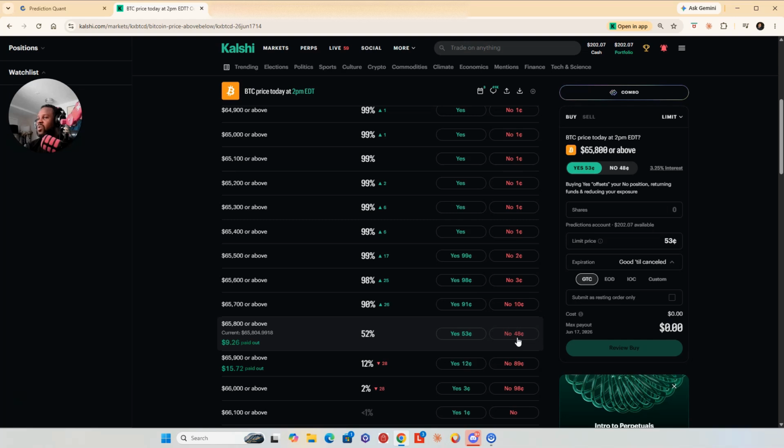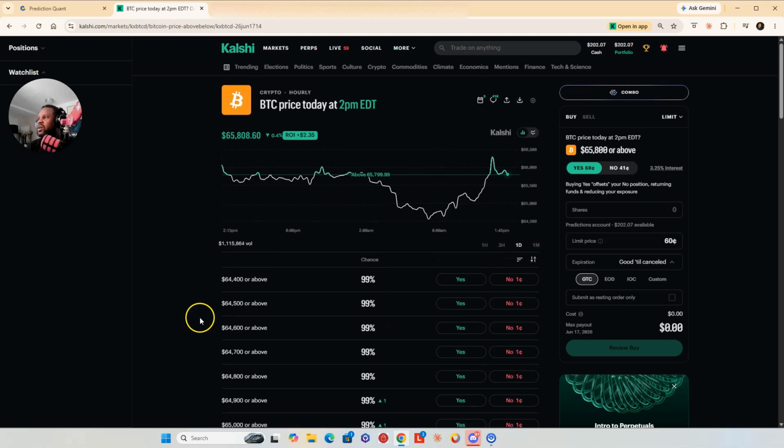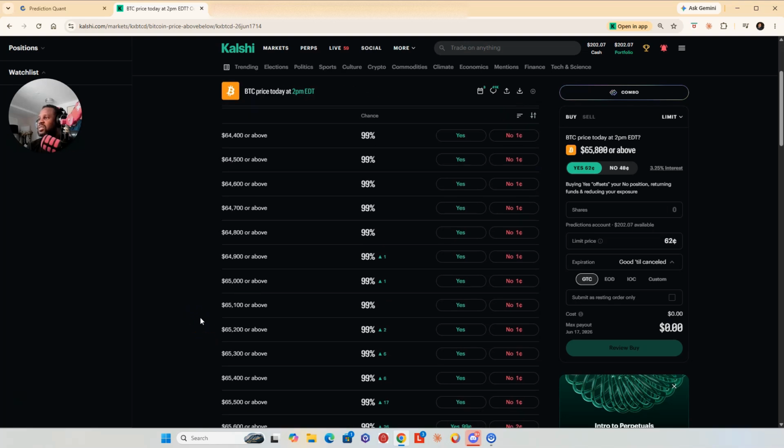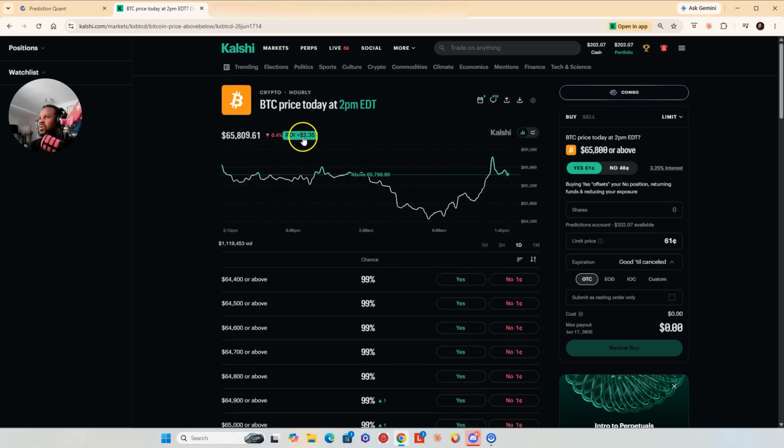So it's going on the downside, but technically it paid out $9.26. I'm not even sure how much I wagered on that. I forgot. I want to say it was like $12 or something like that. So altogether, we're still up $2.35.